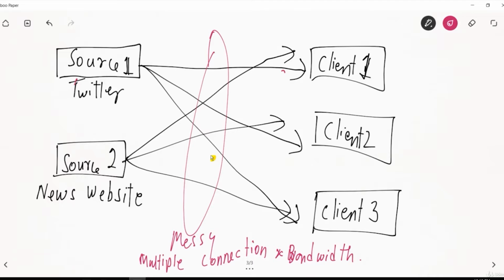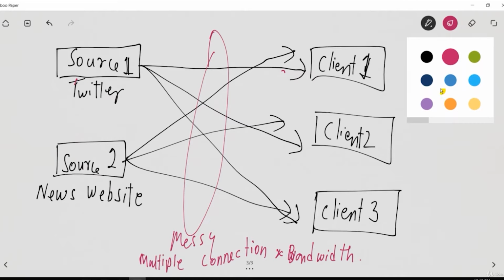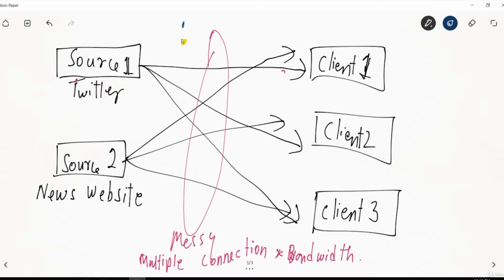So to go away with this problem, with this messy issue, because the number of sources can go on increasing over here as well as the number of clients can go on increasing over here, that will make it even more messy. To go away with this mess, the solution is Apache Kafka. If there are multiple connections, the solution is to use Apache Kafka. So how Apache Kafka helps, let us see in the next slide.